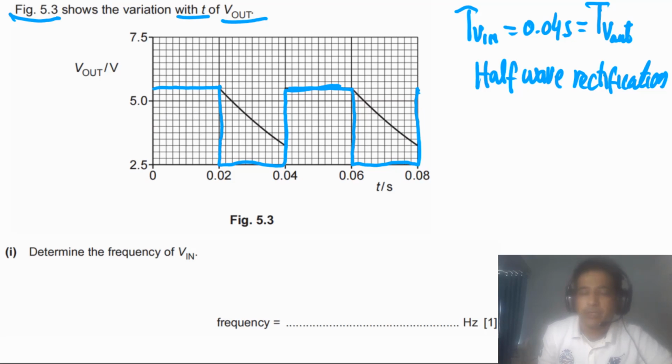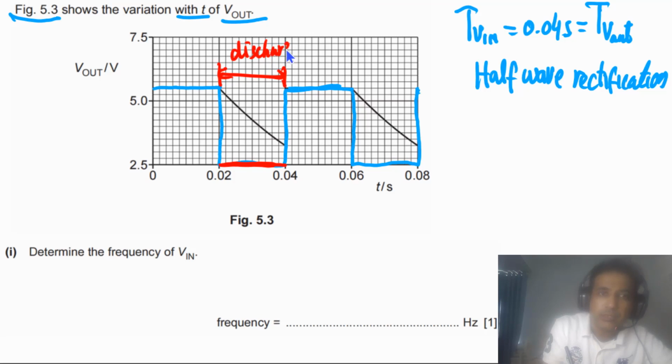In this case we have a capacitor, so you can see for this half of the cycle there is no V out, so the capacitor will start discharging. So in this interval of time our capacitor will discharge. You need to understand here the capacitor is discharging, and from this point to this point the capacitor is charging.